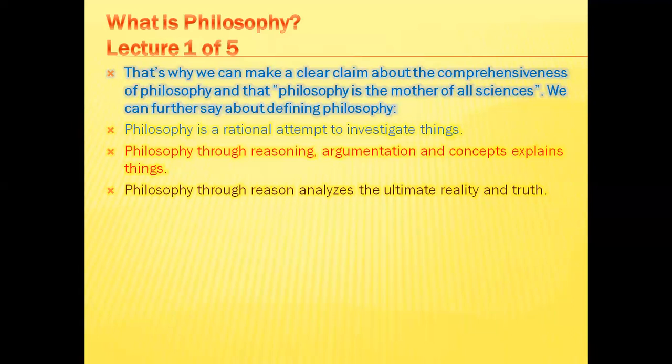So the methodology behind this was, of course, the analysis, argumentation, and concepts. So we can say that philosophy through reason analyzes ultimate reality and truth.